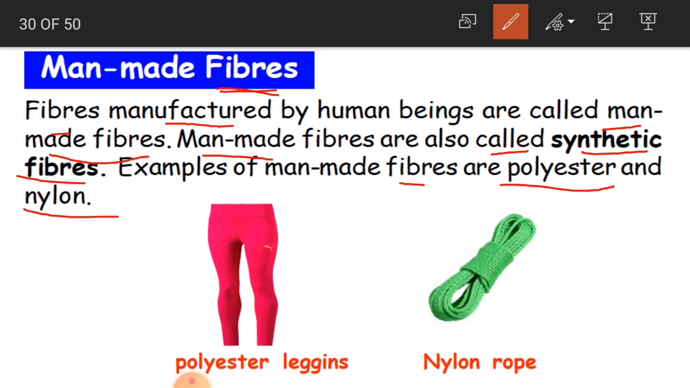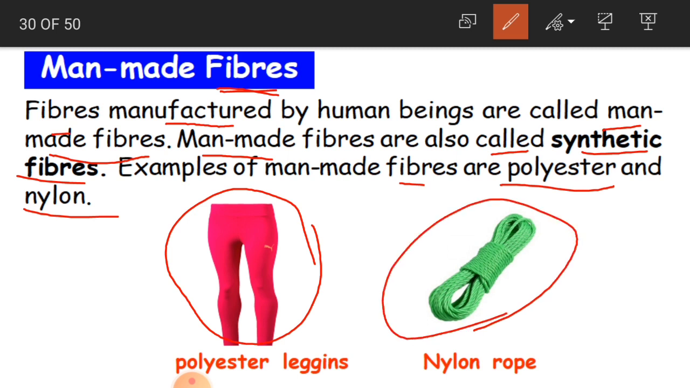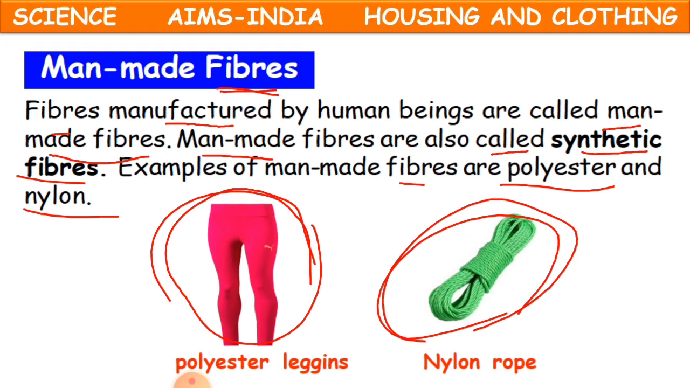Okay, for example, here if you see leggings, like polyester leggings. Now here, nylon rope. To dry our clothes, to hang our clothes, we use this rope, and that is nothing but a nylon rope. Okay children, this cloth is polyester. You can make many types of dress materials with the polyester material, children. So what are the examples of man-made fibers? They are polyester and nylon.